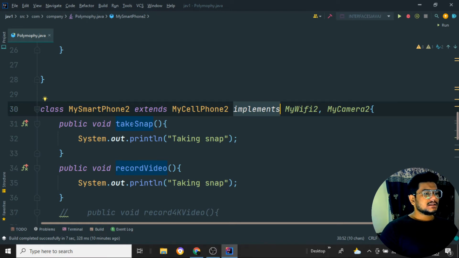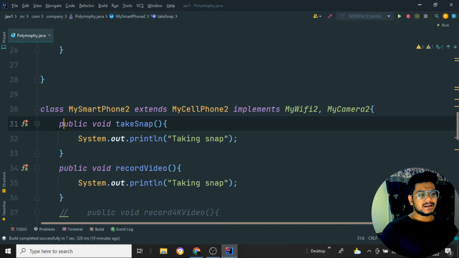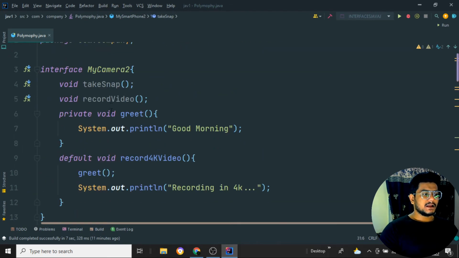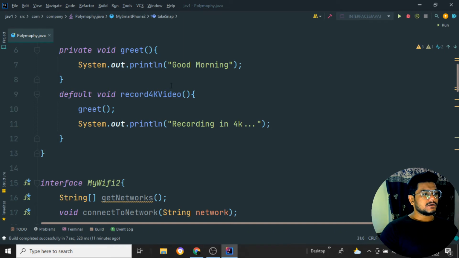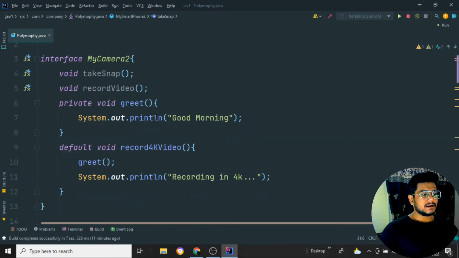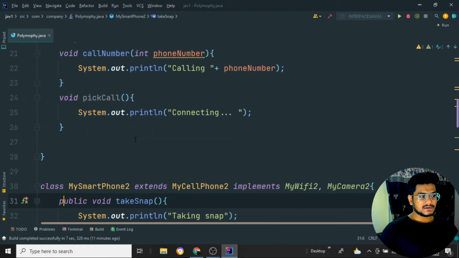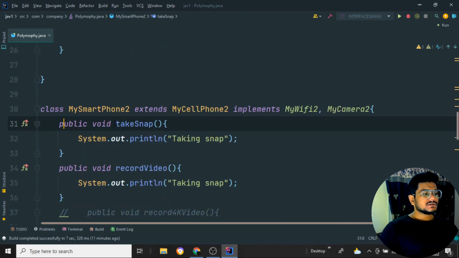So as I said, whenever I'm using the implements keyword when creating a class, it is mandatory to write all the logic for the methods. So I need to write the logic for take snap, record video, and get networks, as well as connect to network. So here, first I am writing for take snap, so it will just say taking the snap.